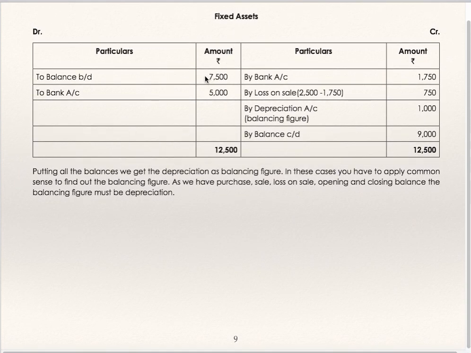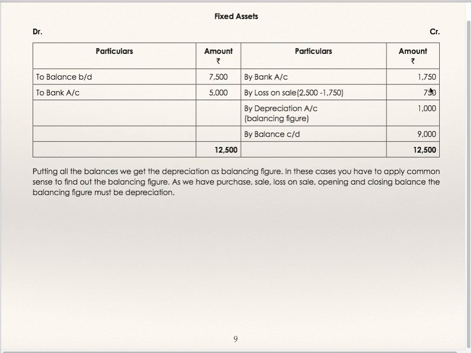Fixed assets account: to balance brought down, opening fixed assets is given. By balance carried down, closing fixed assets is given. To bank: if you purchase a fixed asset, your entry is fixed asset account debit, credit bank. Sale of fixed asset, by bank 1,750. Loss on sale of asset: book value was 2,500. It was sold at 1,750. Loss on sale of fixed asset is 750. Now this 1,000 is depreciation, which is the balancing figure, which is to be debited to profit and loss account.